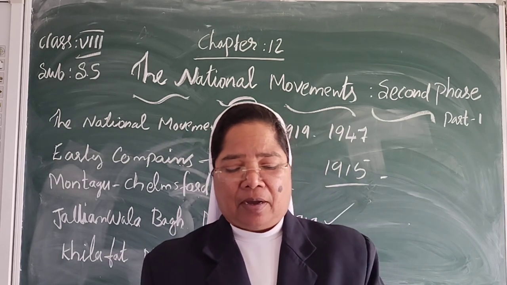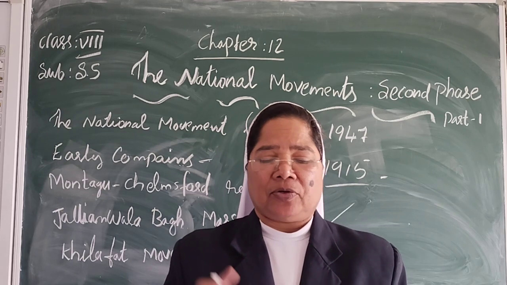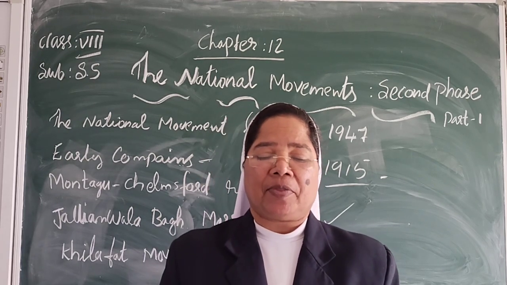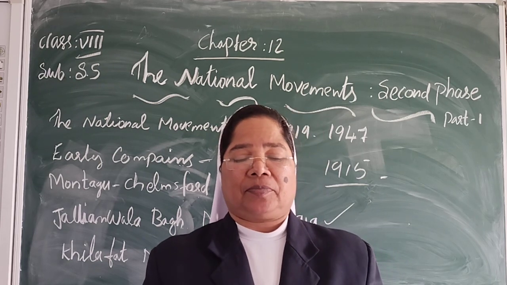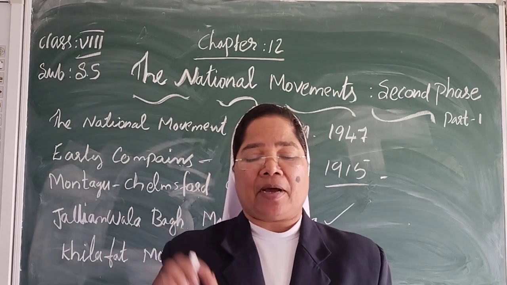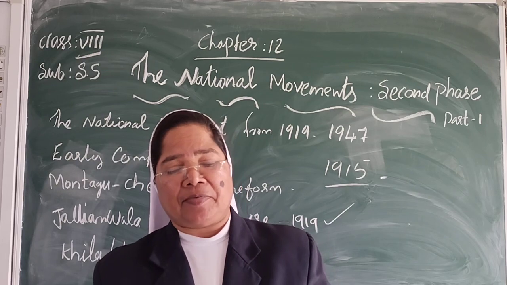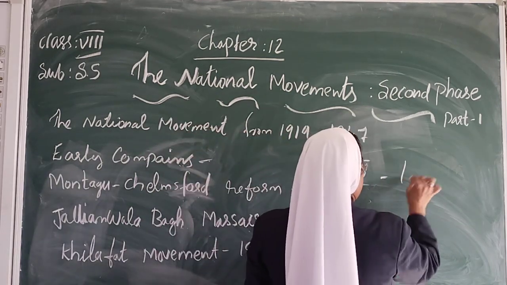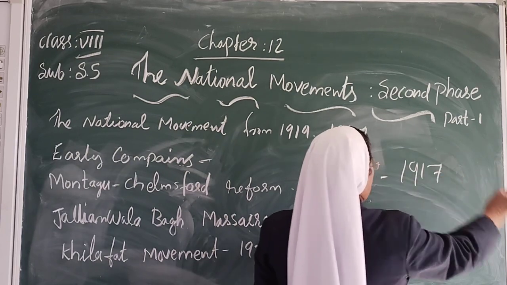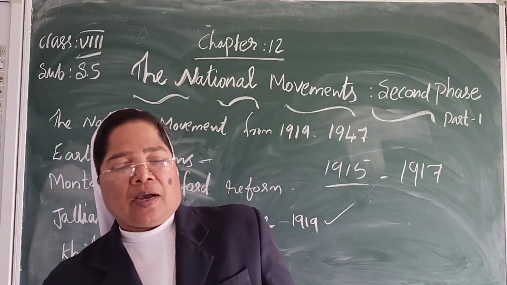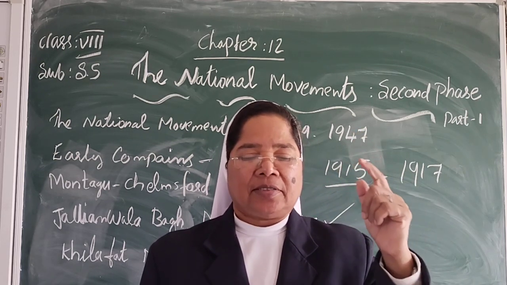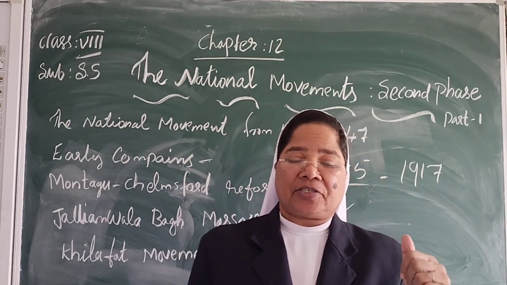Gandhi started his first movement at Champaran in Bihar in 1917.